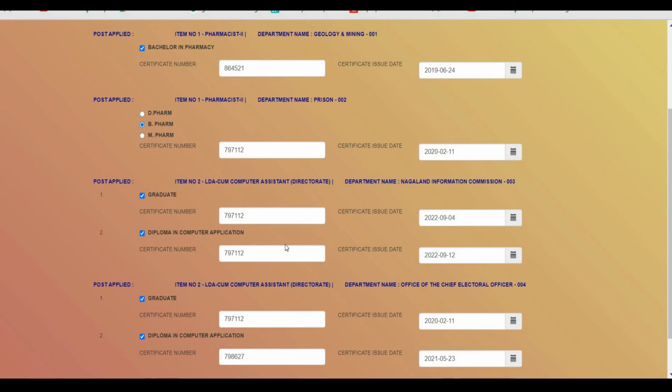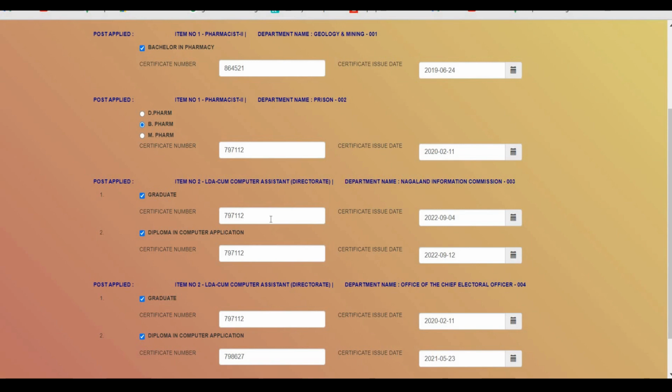The next point will be related to the mark sheet or provisional certificate or pass certificate number. In this case, since you are a graduate, what certificate number should you enter in this particular box? What I will tell you is that you can enter either your 6th semester certificate number, which you will find on the top of your certificate, or the provisional certificate. So no need to worry whether you should enter your provisional certificate number or pass certificate number. In this case, you can enter the 6th semester certificate number that you have got in your mark sheet.